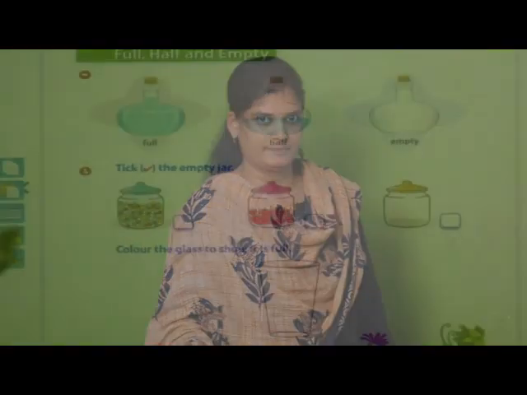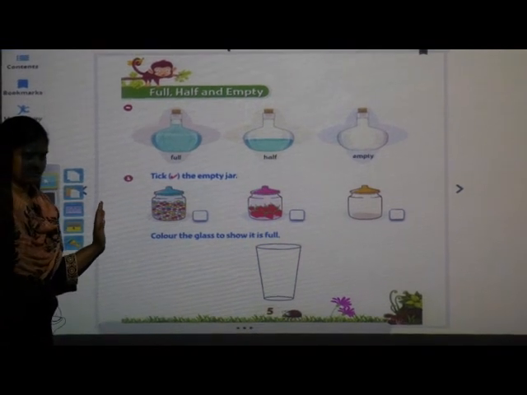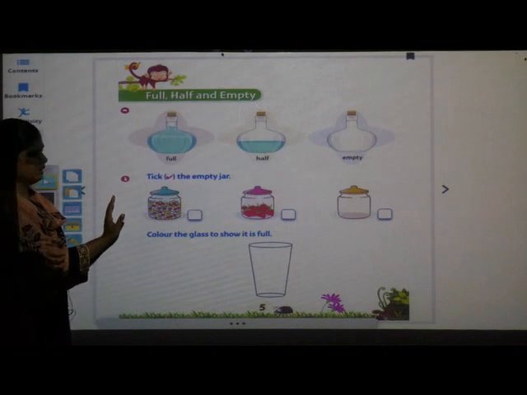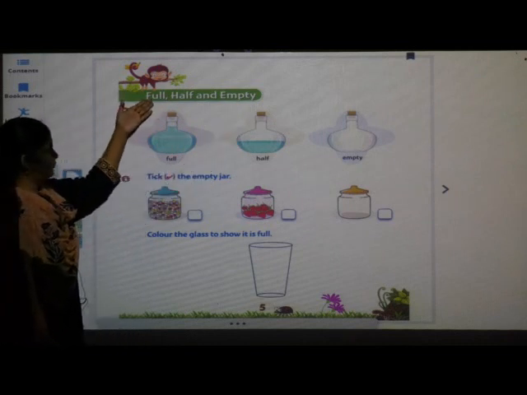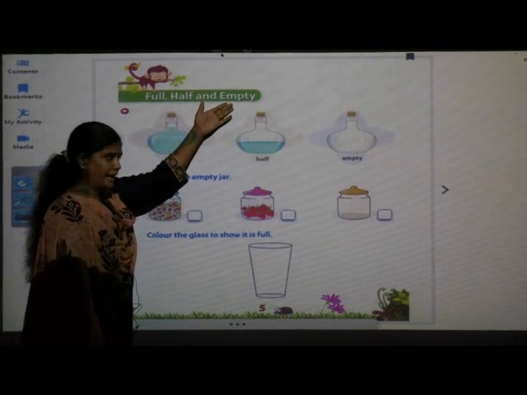Now practically we are going to see the concept of half, full, empty, and then later on we will see it in the book. So everybody first fold your hands and look up to the teacher. Open your page number 5 from your skill book. Today we are going to learn the concept of full, half and empty. F-U-L-L full, H-A-L-F half, A-N-D and, E-M-P-T-Y empty.